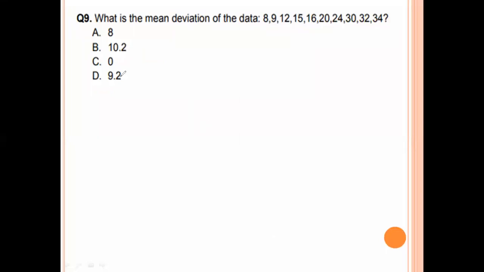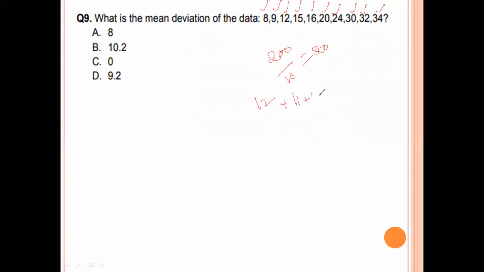Next question. What is the mean deviation of the data? First find the mean value. Mean value means average. 8 plus 9, 17. 17, 29. 29 plus 15, 44. 50, 60, 80, 104, 134, 166, 200. 200 by totally 10 values is there. That value is 20. Now 8 minus 20, that means 20 minus 8 is 12, plus 11